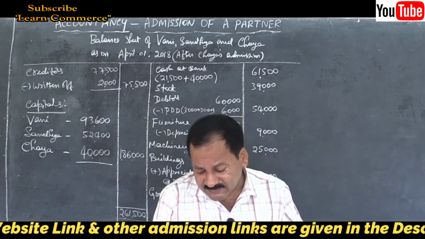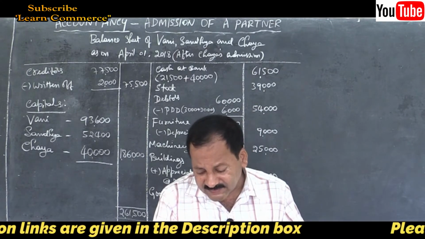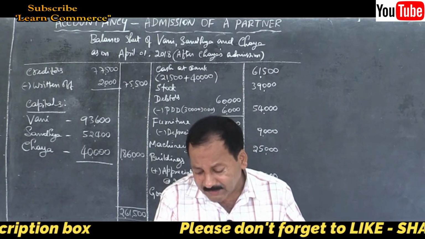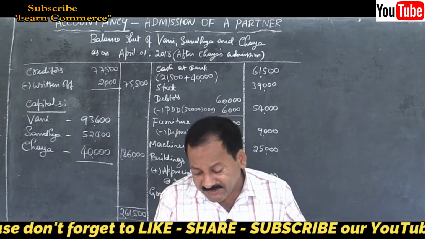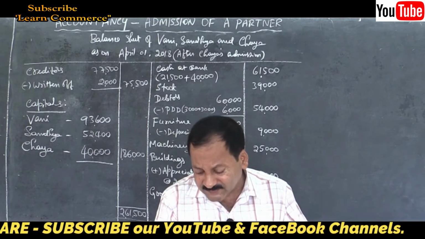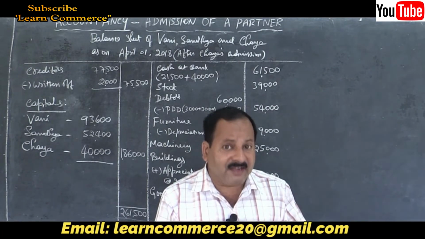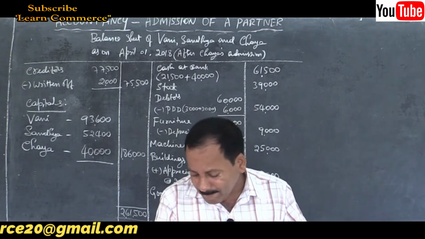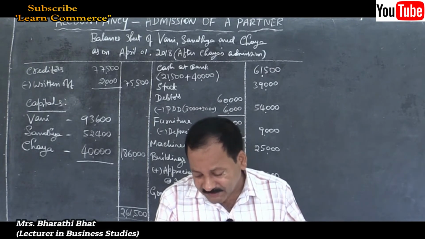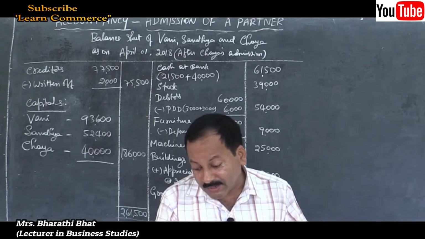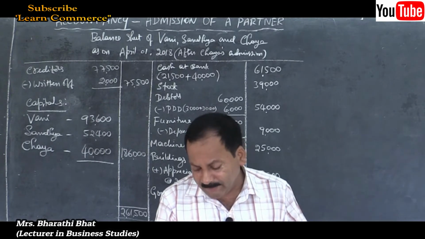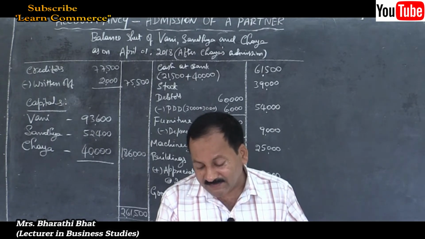Stock 39,000. Debtors, there is a provision, land and buildings, machinery, motor car, cash at bank. If you write it in the liquidity order, which should come first? Cash at bank. There is no cash in hand, so all bank entries, no cash entries here. Then comes stock, then debtors, then you can write motor car, it's movable, machinery, then land and buildings at the end, remember.